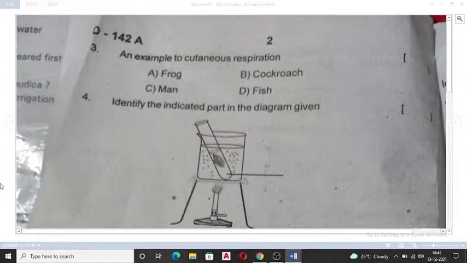An example of cutaneous respiration. What is cutaneous? Cutaneous means respiration that occurs with the skin. Cutaneous means skin. So which organism performs this? Is it cockroach? No. Frog? Frog has lungs also. During tadpole stage it has gills also. So ma'am, when it is hibernating and aestivating, to protect from winter, to protect from summer, it does respire with its skin, and that is called cutaneous respiration.